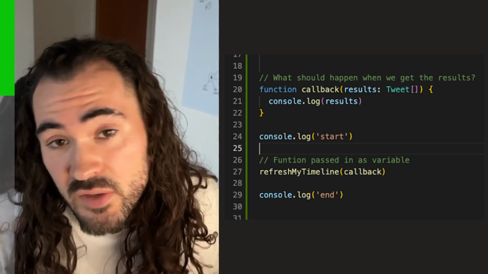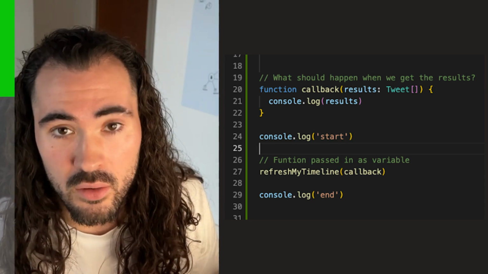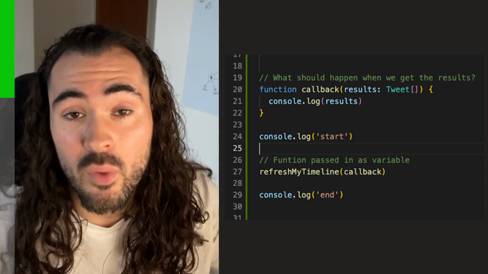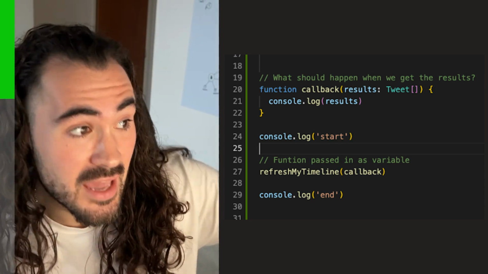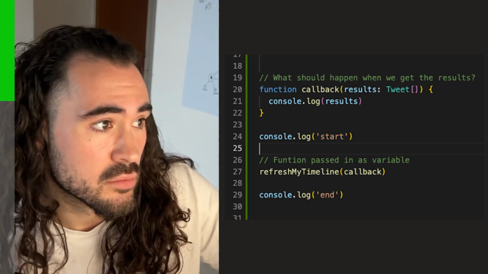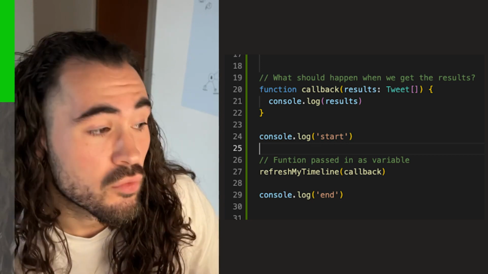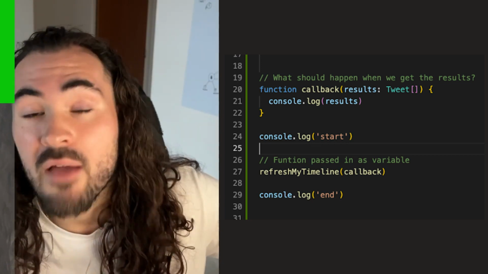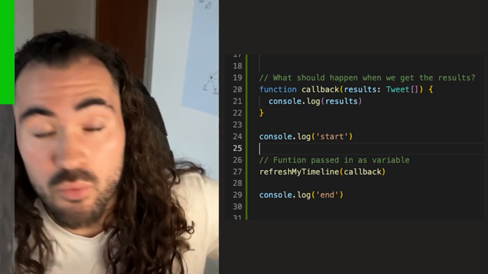Now, this could take 30 seconds to execute, and we don't want to wait that long. But the great thing is we wouldn't have to with the way this function works, because it would get your tweets, and then after it's done, it would call the callback and log them out. So the way this would look in your console if you ran it would be start, end, and then however long it took to get your tweets, then it would post out your tweets.